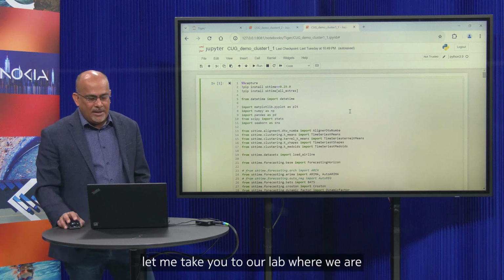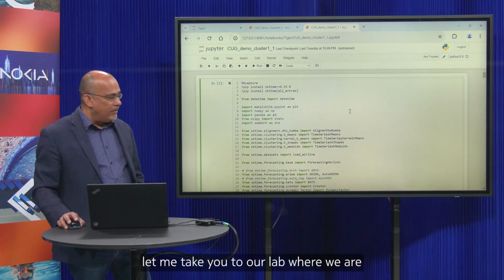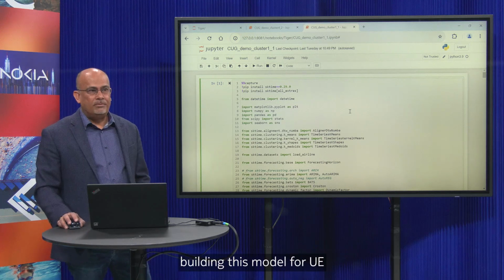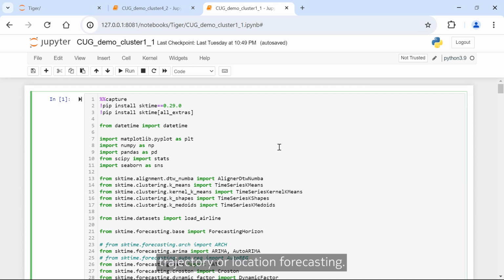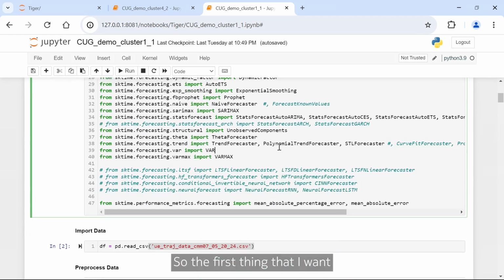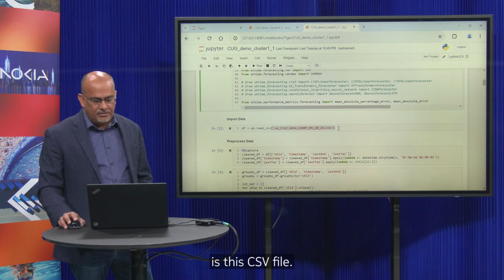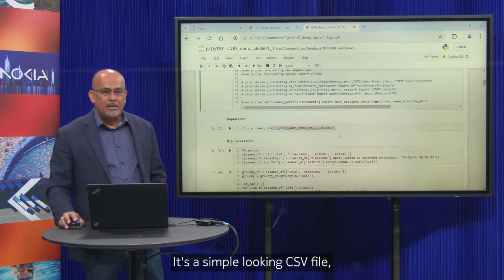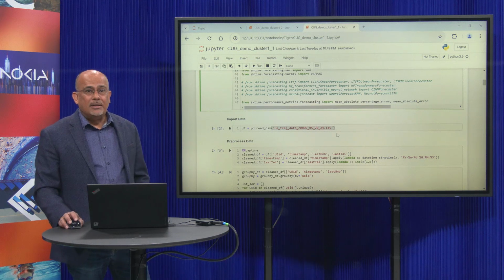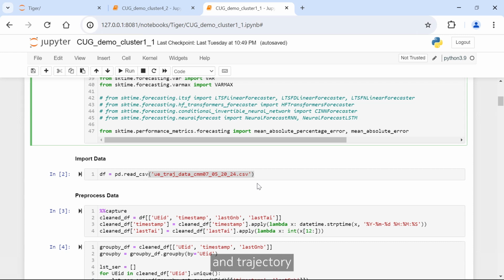All right, let me take you to our lab where we are building this model for UV trajectory or location forecasting. The first thing that I want to bring your attention to is this CSV file. It's a simple looking CSV file, but this file has the location and trajectory information of thousands of UVs, which are randomly picked up from different geolocations.